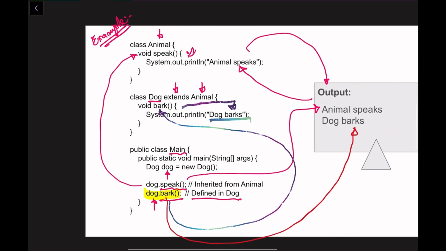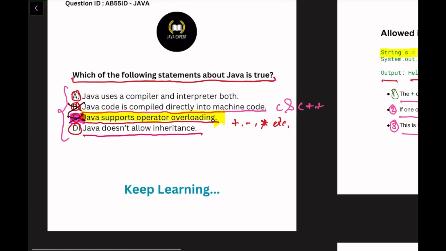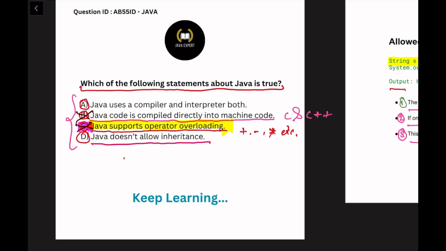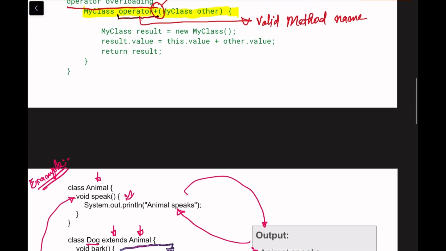And one more thing I just want to clear here. Let me show you. This option is saying Java doesn't allow inheritance, but in Java single class inheritance is possible. So that is why option D is wrong. One more thing I can explain here: Java can also implement multiple interfaces. Let me show you one program for that.